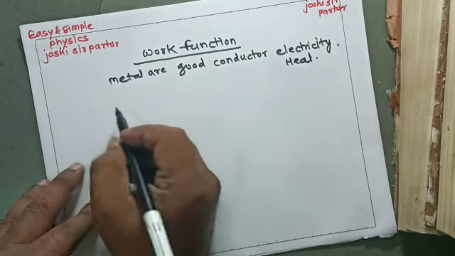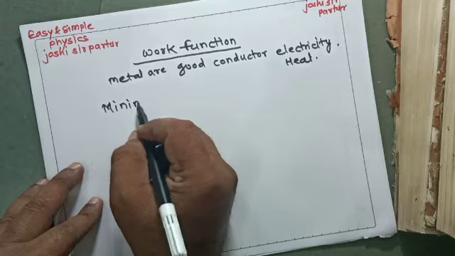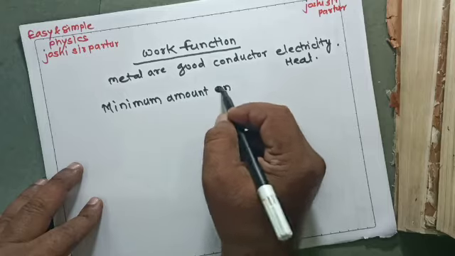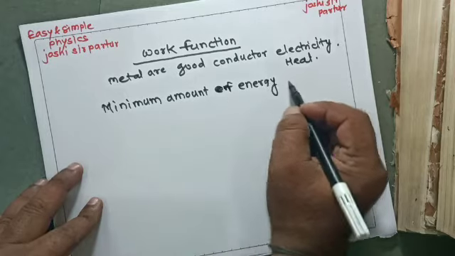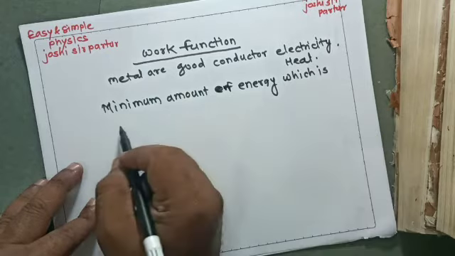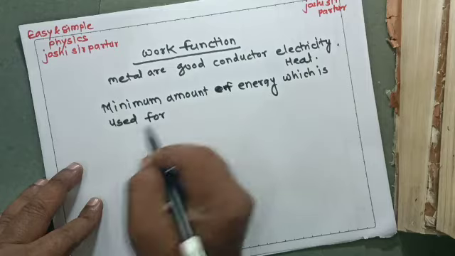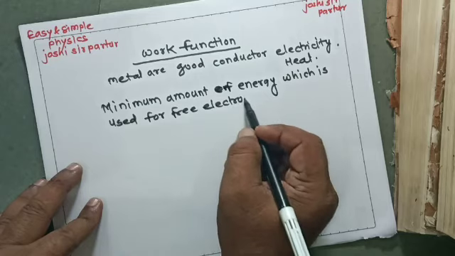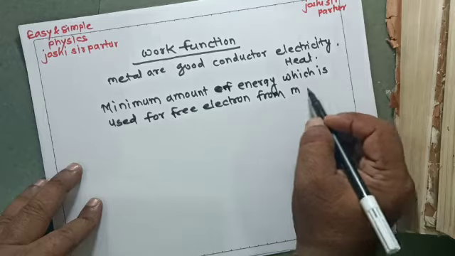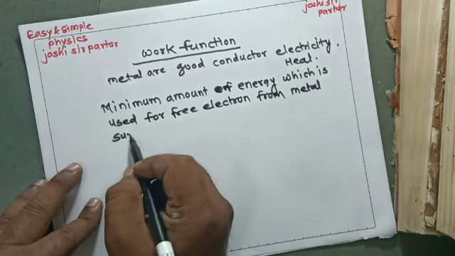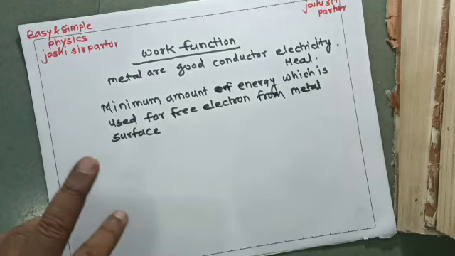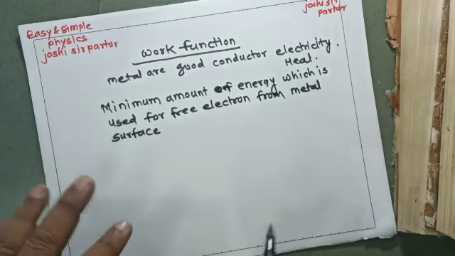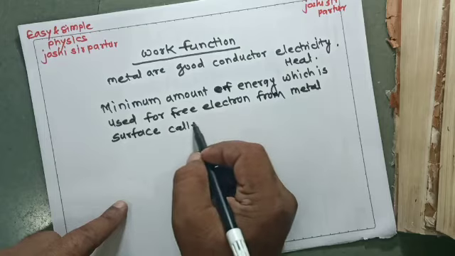But there is a minimum amount of energy which is used to free the electron from the metal surface, or to escape the electron from the metal surface, called the work function.